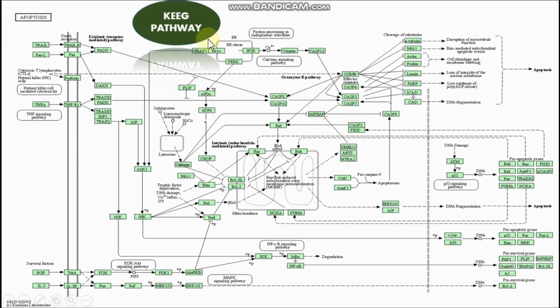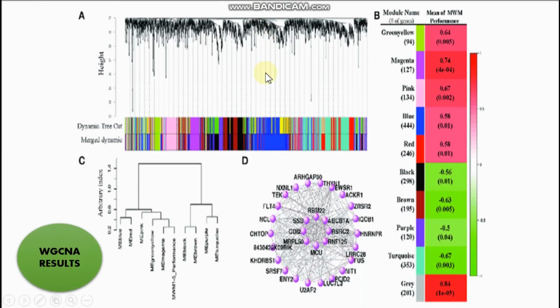By KEGG pathway analysis, by KOBAS, you will get KEGG pathways like this. In KEGG pathways, you will get to know that these DEGs are involved in these specific pathways that might have a role in disease induction. By WGCNA, you will get hub genes that might have a role in disease induction.